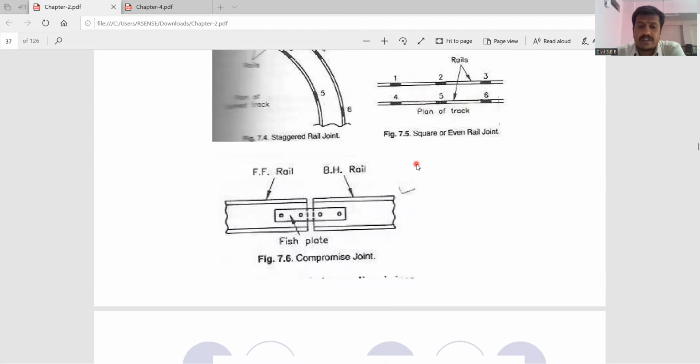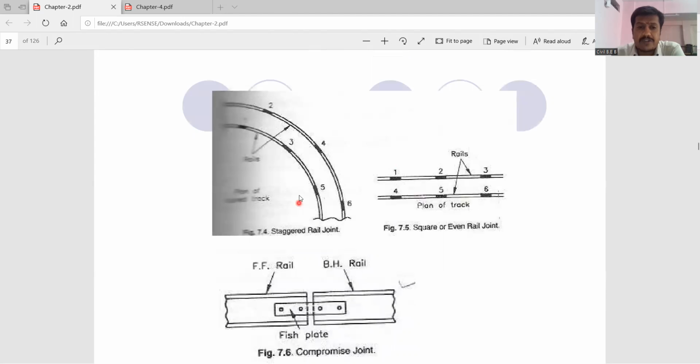Next is the staggered rail joint. If you look at this track, the rail is just traveling on a curve. These are the two rails. This is rail number 1, this is rail number 2. See the joints where they have been provided: joint number 1, joint number 2, joint number 3, joint number 4. Are they exactly parallel to each other?